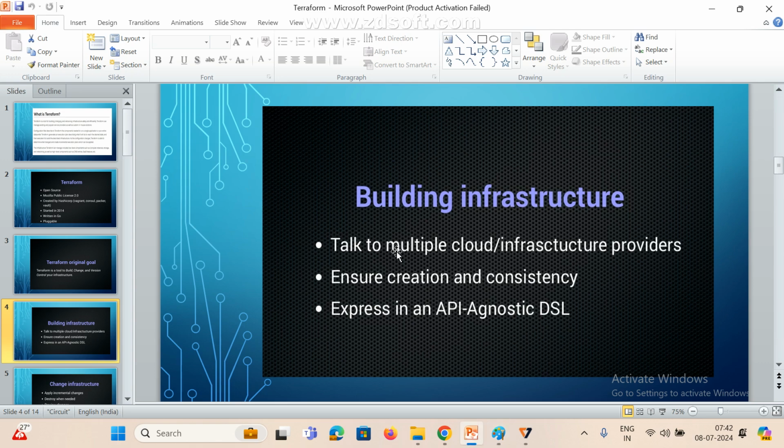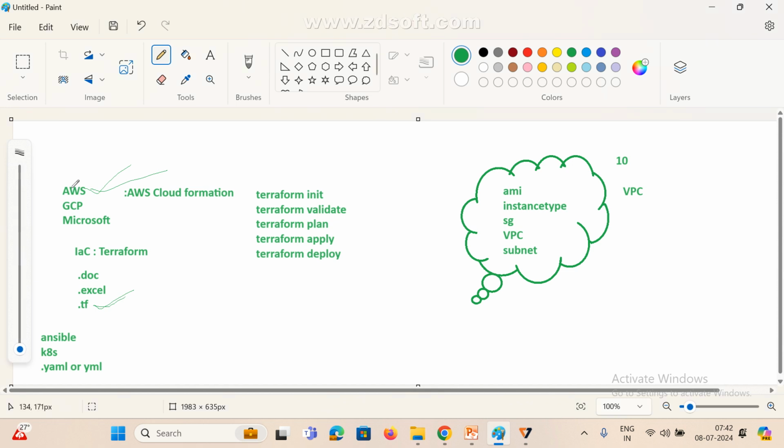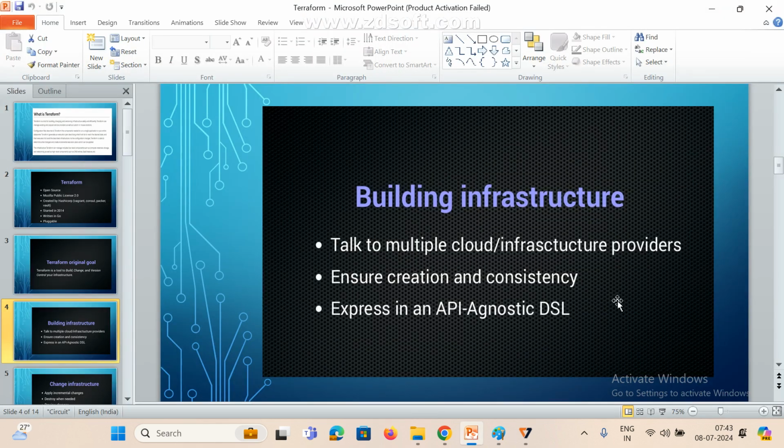Provider means AWS is one provider, GCP is one provider, Microsoft Azure is one provider, Oracle Cloud is one, IBM Cloud is one provider. We just change only the provider name. Mostly we are using the provider name AWS, but for GCP we use the GCP provider name, and for Microsoft Azure we change that name only.